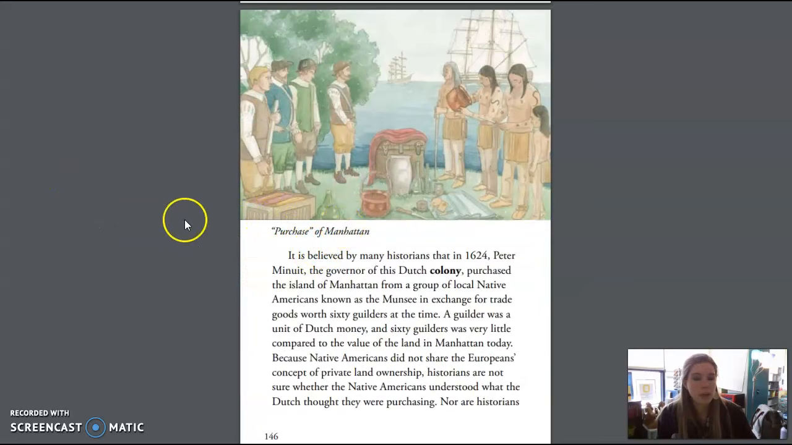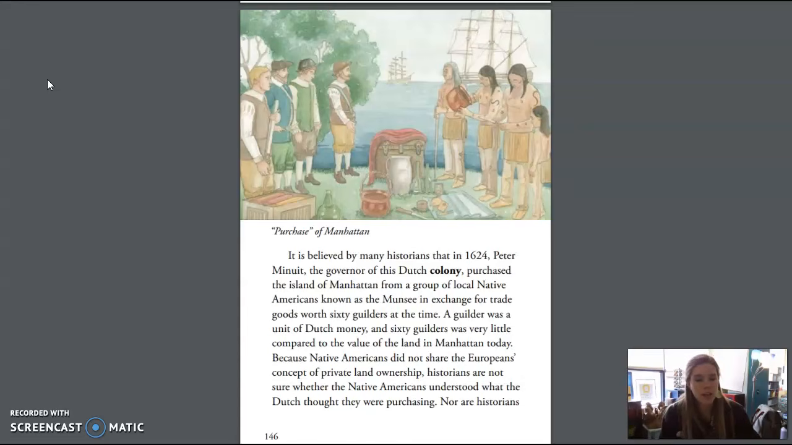This is the purchase of Manhattan. It is believed by many historians that in 1624, Peter Minuit, the governor of this Dutch colony, purchased the island of Manhattan from a group of local Native Americans known as the Munsee in exchange for trade goods worth 60 guilders at the time. A guilder was a unit of Dutch money, and 60 guilders was very little compared to the value of the land in Manhattan today.